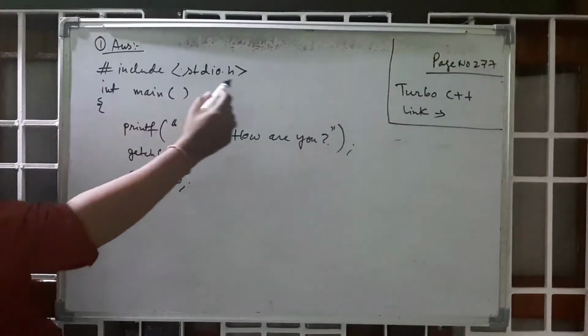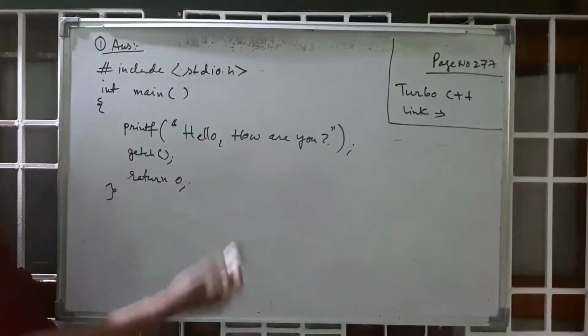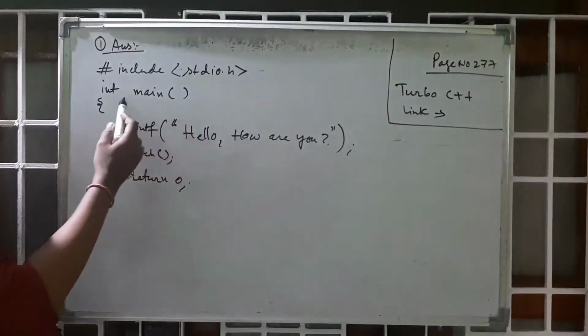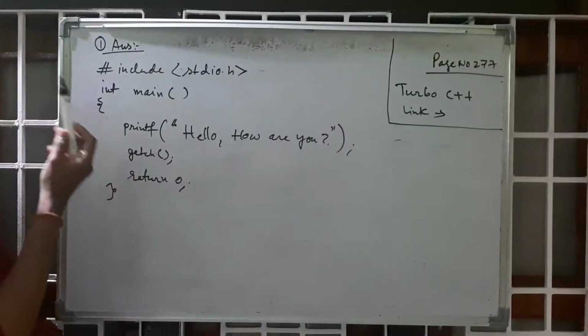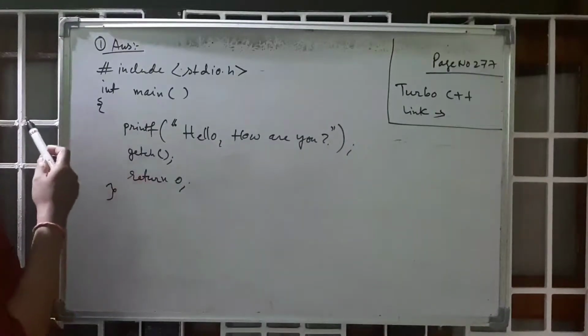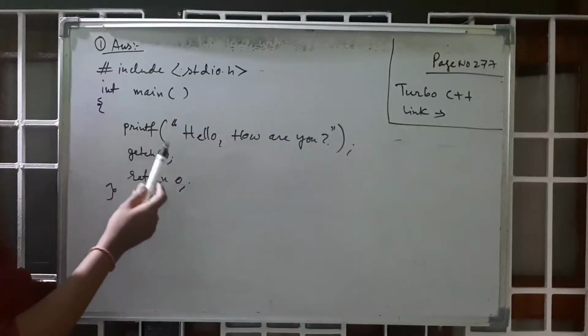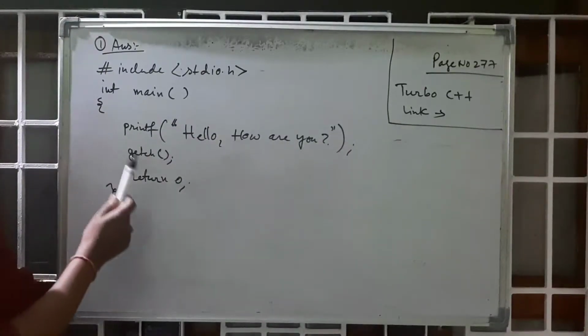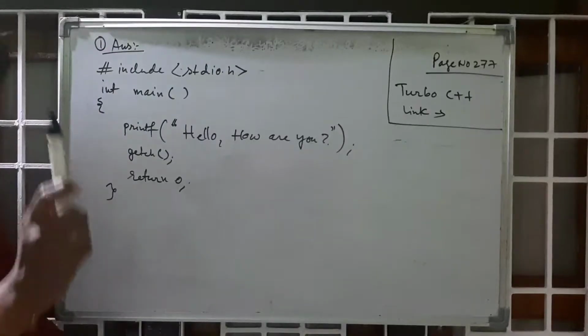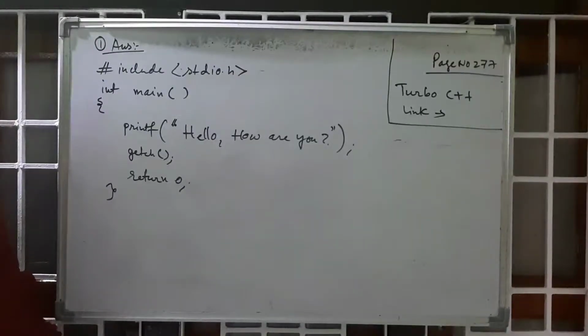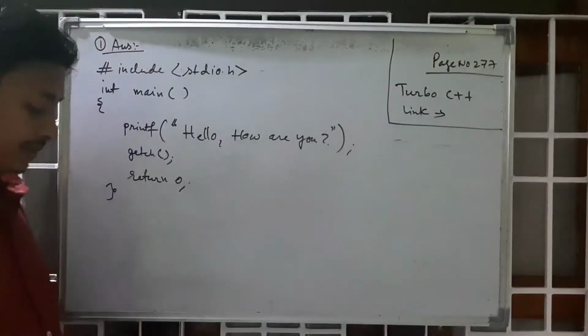I am just giving a header file. This is called a header file. After that, I am taking the main function, and after that, directly I take the printf function. The printf function is used to print, and after that, getCS and return 0. What is this? I will also give it in the description. Again, I say please visit the video description, okay, so you will get the answer.